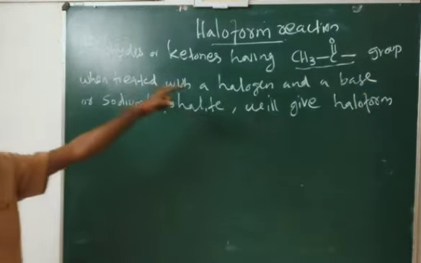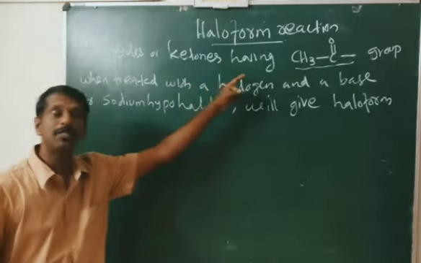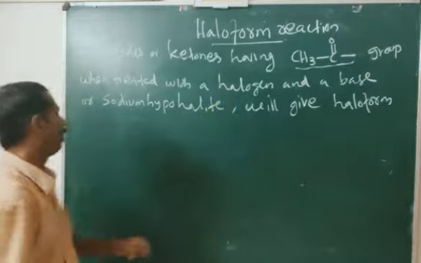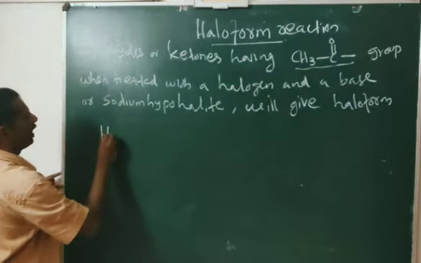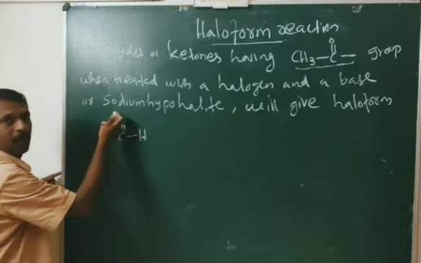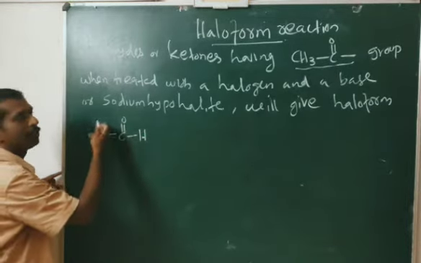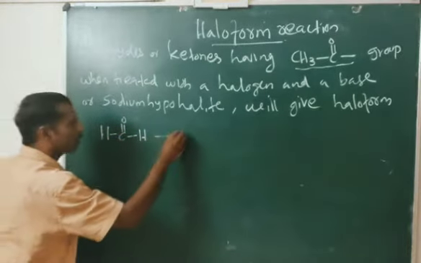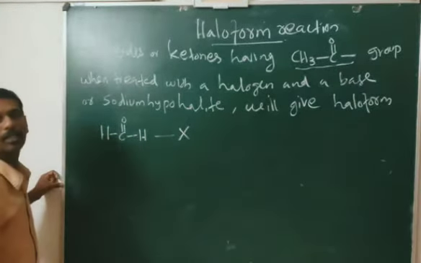What is the meaning of aldehydes and ketones having a CH3CO group? Look here, we are taking formaldehyde, HCHO. This aldehyde does not contain a CH3CO group, so this will not give haloform reaction.